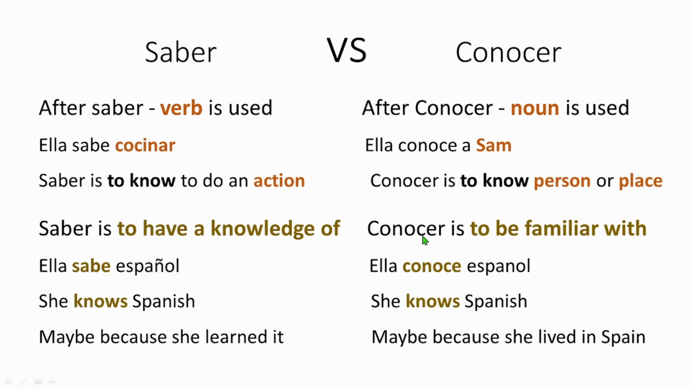But conocer is to be familiar with. So if I put the verb conoce, ella conoce español, then the context changes. It means that she is familiar with Spanish. She knows it, but in a way that she's actually familiar with. And how can she be familiar? Maybe she lived in Spain, she was born in Spain, so she's familiar with the language. So that is the difference. Okay, I hope it was clear and we're good to go.